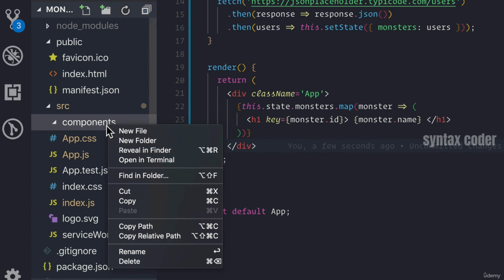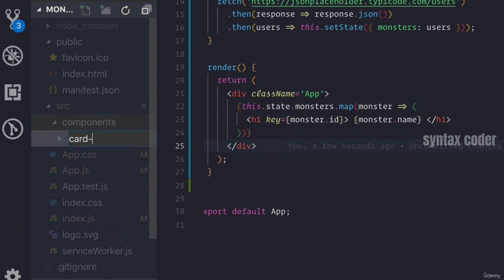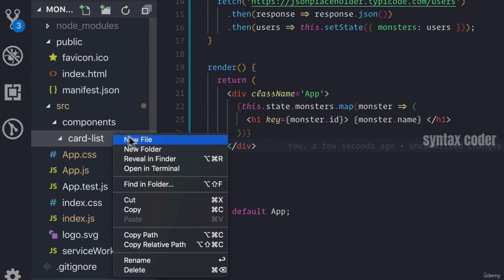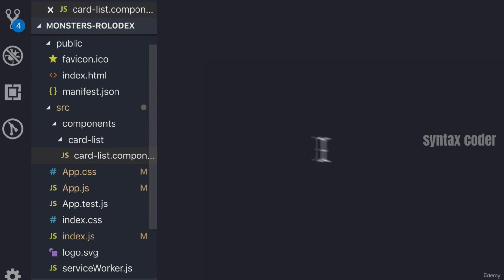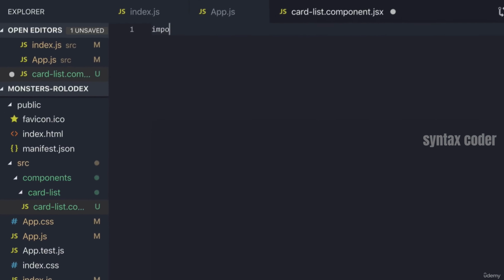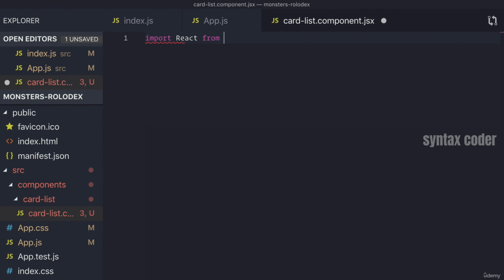And inside, we will make a card list folder. And in that card list folder, we're going to make a card list.component.jsx. Now, you don't need this .component part, but I like to add it just so that I can tell right away what kind of file that is. So this is our component file, and we need to import React from React.